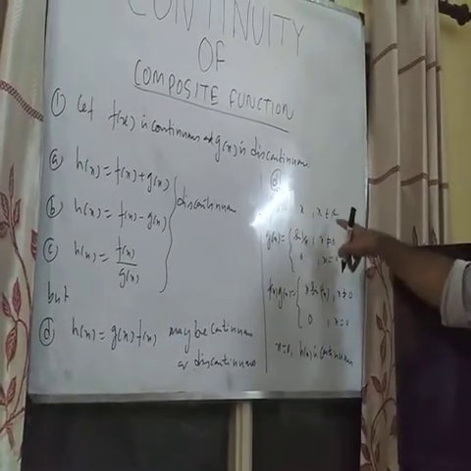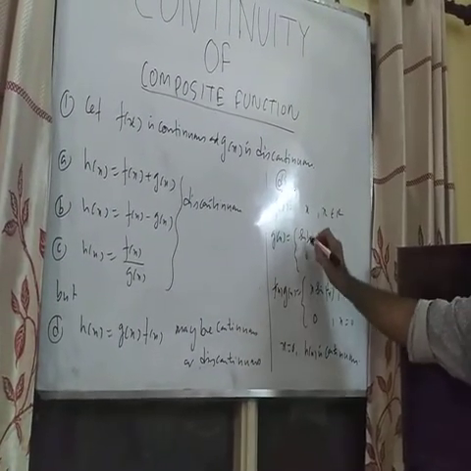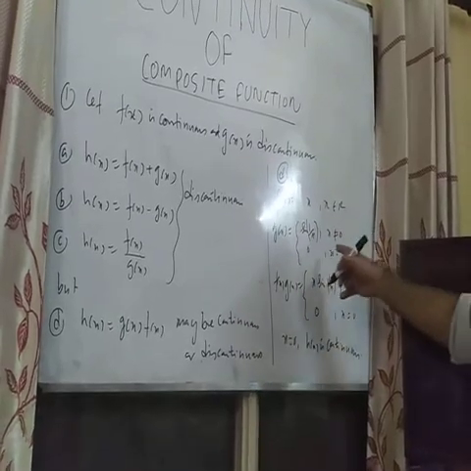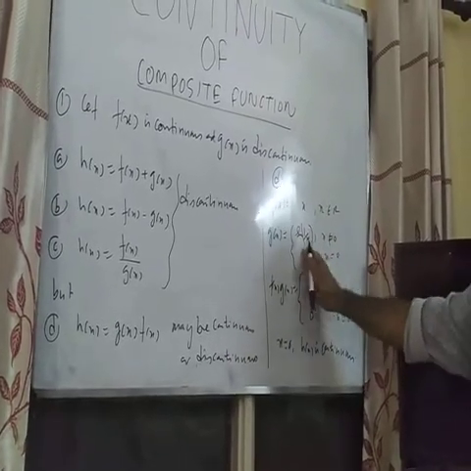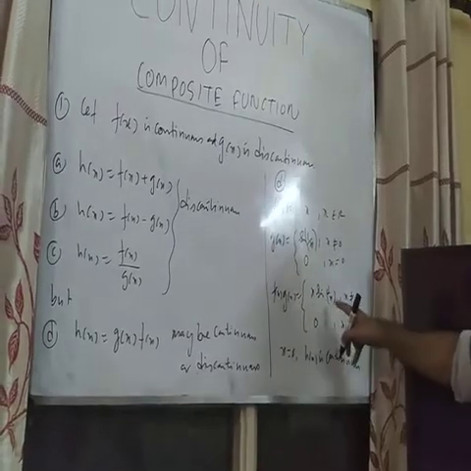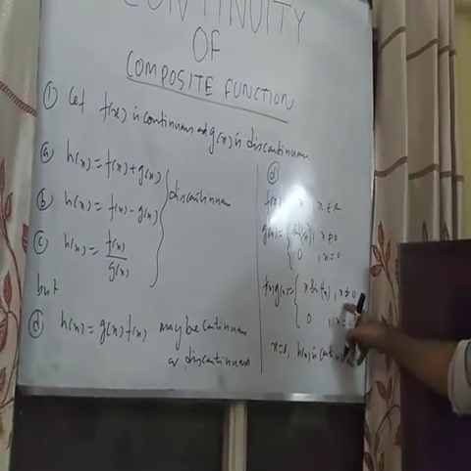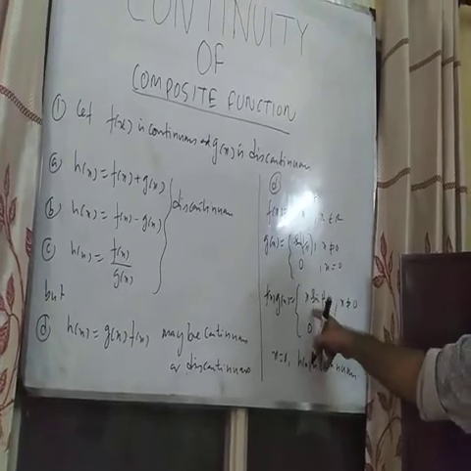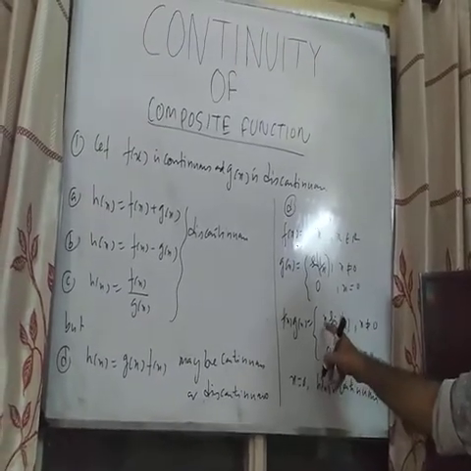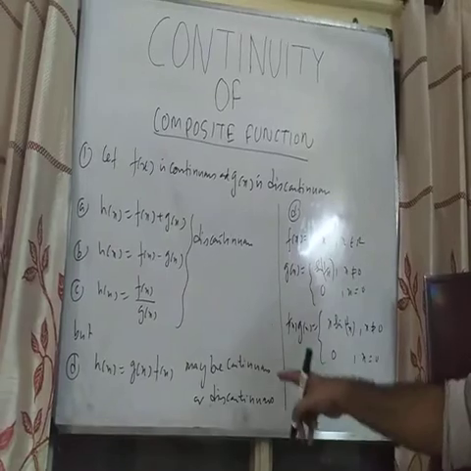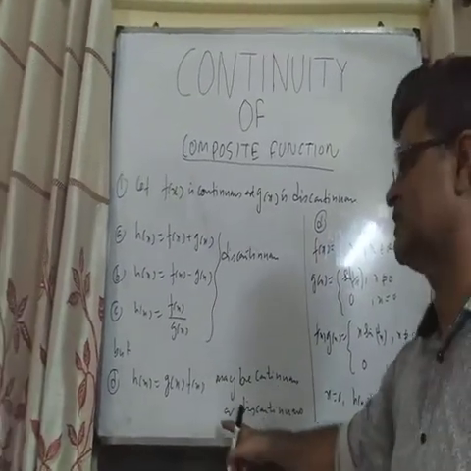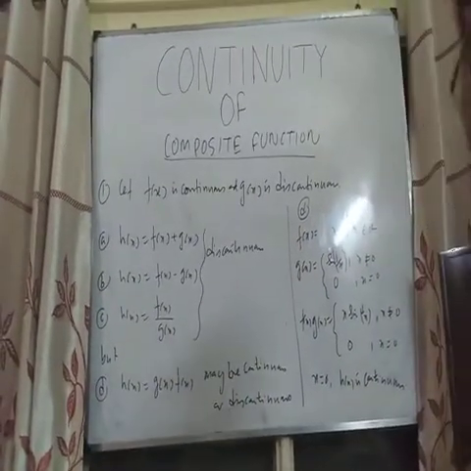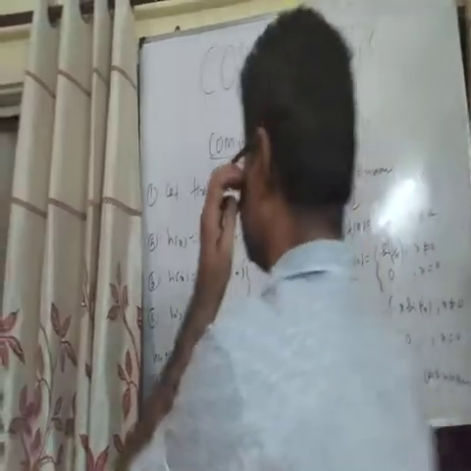So these are the functions which I have taken. f(x) equal to x, x belongs to real numbers, g(x) is sine 1 upon x when x is not equal to 0 and it is 0 when x is equal to 0. So f(x) g(x) is equal to x sine 1 by x where x is not equal to 0, and it is 0 when x equals 0. So we can see very clearly that the function is continuous at x equals 0. So in this case, the function may be continuous or discontinuous. Now we are going for the third one.